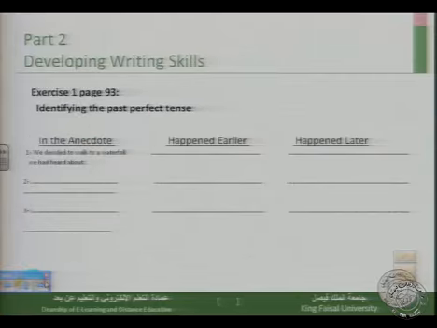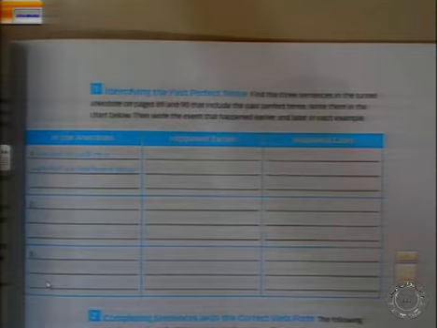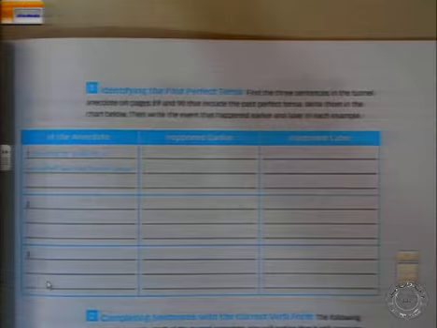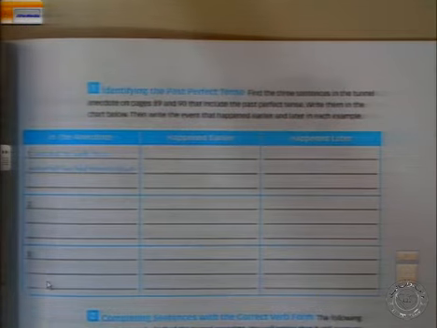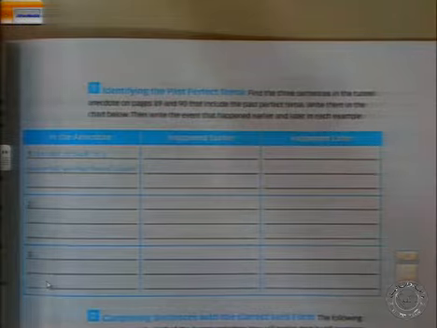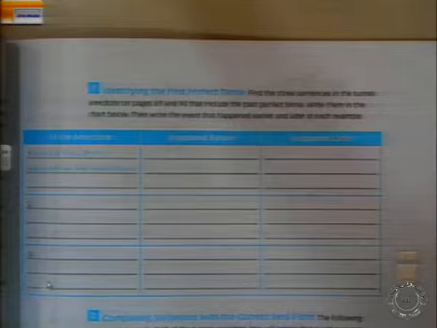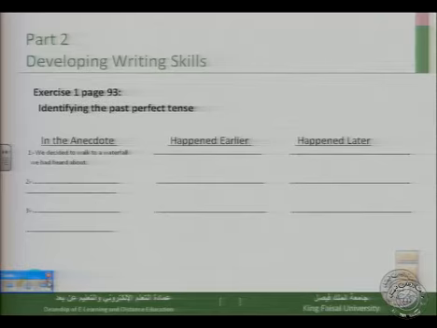We move to the next slide. In fact, here we have an exercise from the book. It's exercise 1, page 93. If you open your books on page 93, you will find that exercise. The exercise says, identify the past perfect tense. Find 3 sentences in the tunnel anecdote on page 89 and 90 that include the past perfect tense. So here we are going to find 3 sentences in which we have the past perfect, and then we have to write them in the chart below, showing which event happened first and which event happened last.